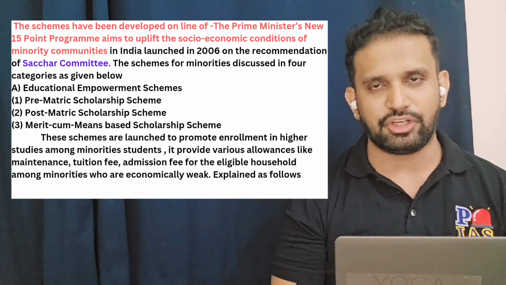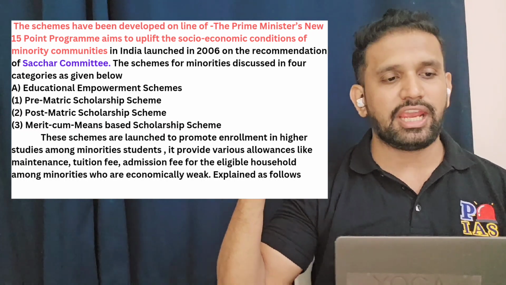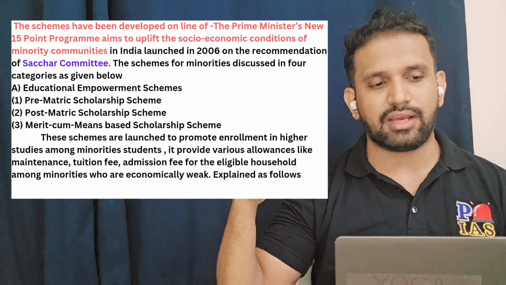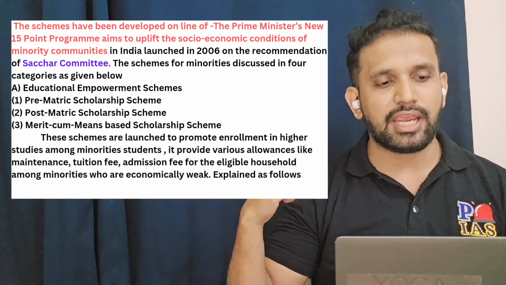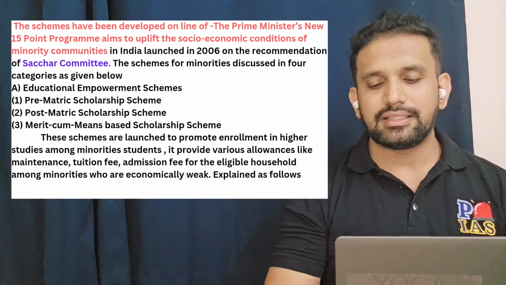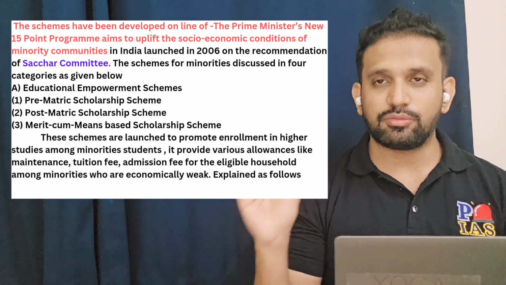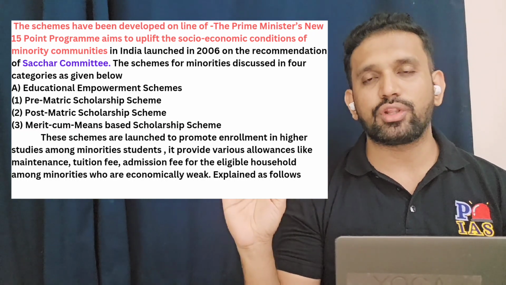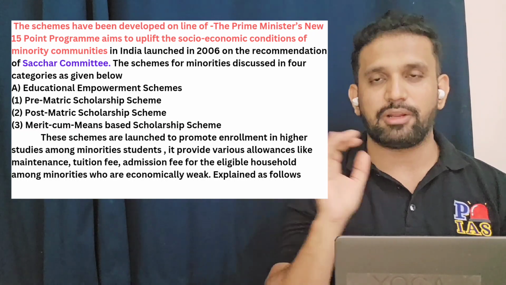You can look at the image. The first one is educational empowerment schemes. The second is employment and economic empowerment schemes. The third is special schemes, and the fourth is infrastructure development schemes.